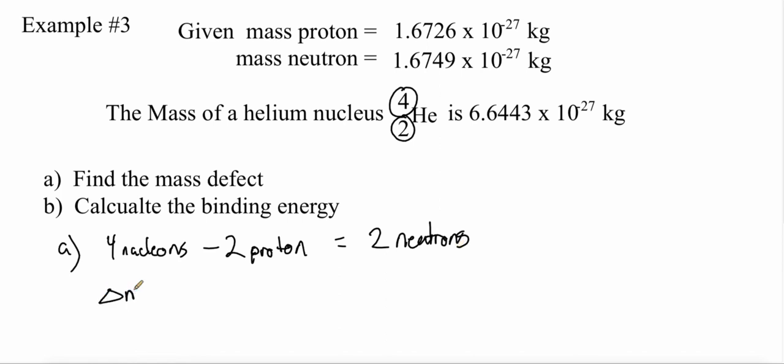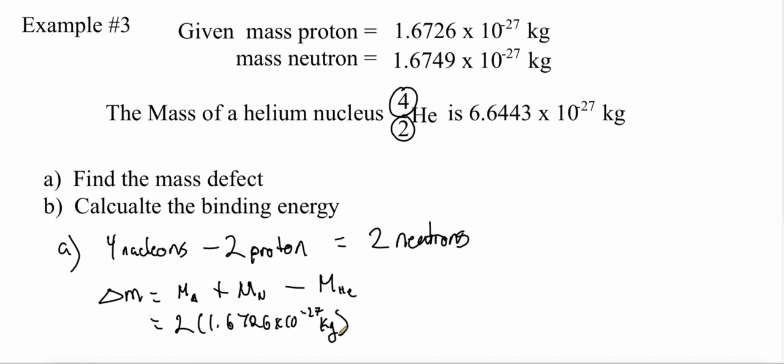So my mass defect is going to be equal to the number of protons, or my atomic number. So we want the mass of my amount of protons, and we want to add it to the mass of my amount of neutrons, and then we're going to subtract the mass of the helium atom. So altogether I'm going to get 2, because there's 2 protons, multiplied by 1.67, and then we're going to add 2 multiplied by 1.6749 times 10 to the negative 27 kilograms.